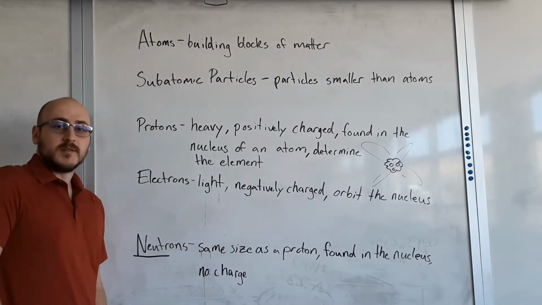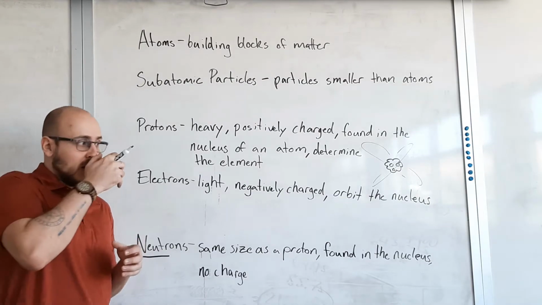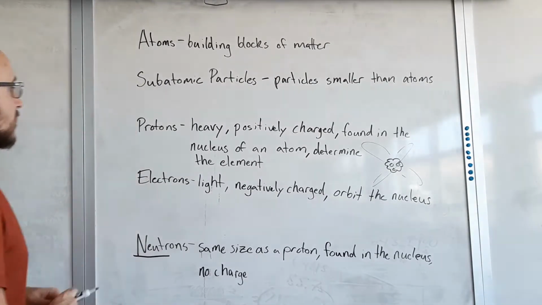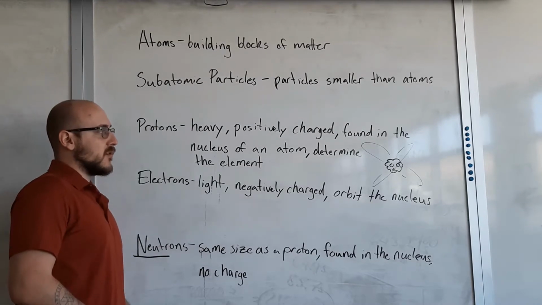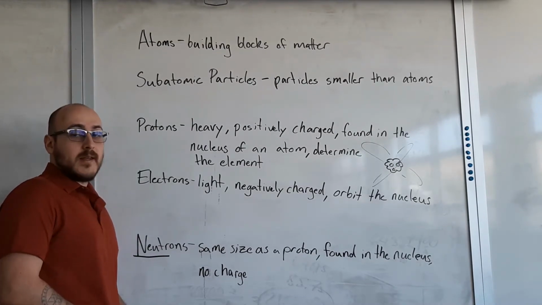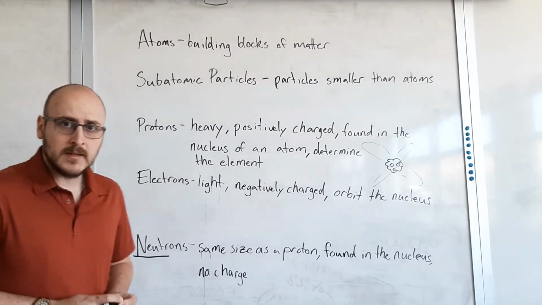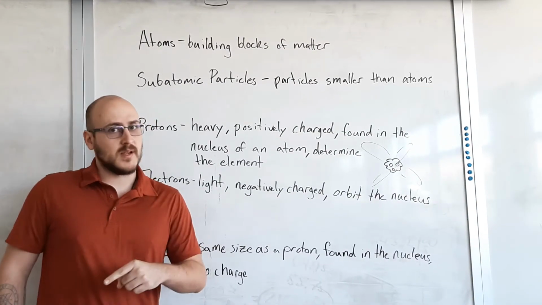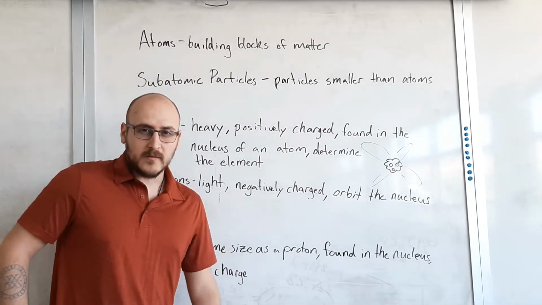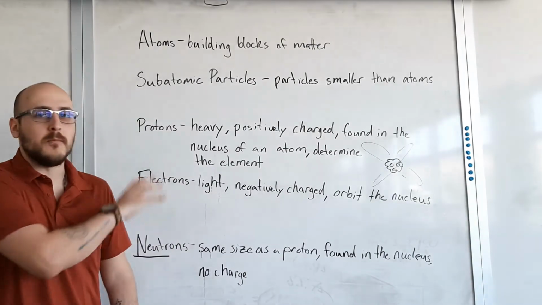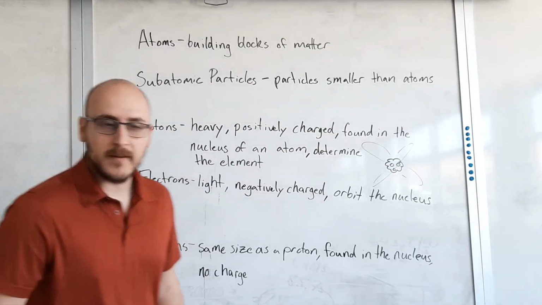Now, neutrons hold together the nucleus. We'll talk about that more in just a second. So we've got protons, electrons, and neutrons. Those are our three subatomic particles that make up an atom. And that periodic table that is in the Start Here file, and it is also in the file where you found this video, will have a lot of information about how to figure out how many of each of these an atom has. So let's talk about that.